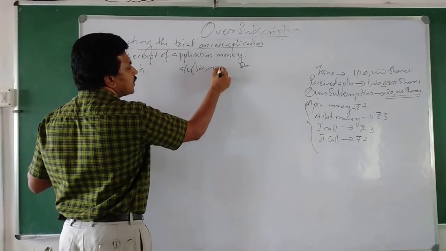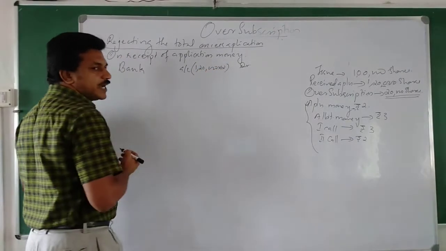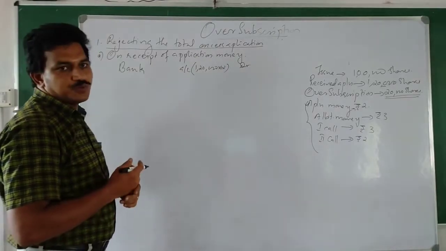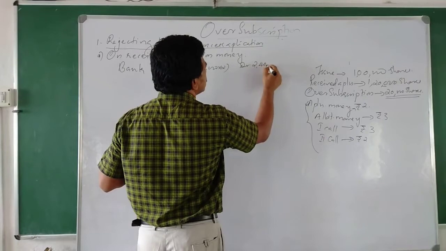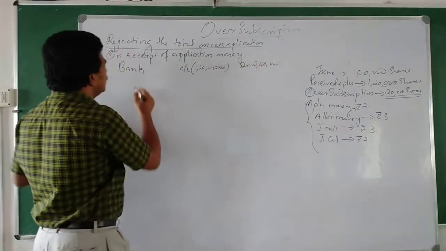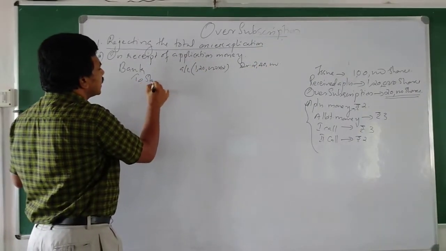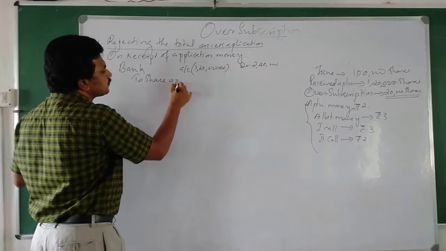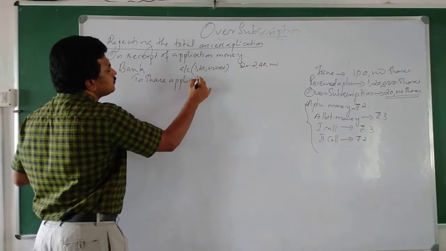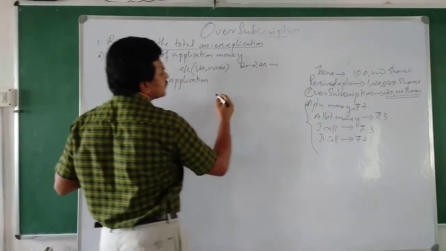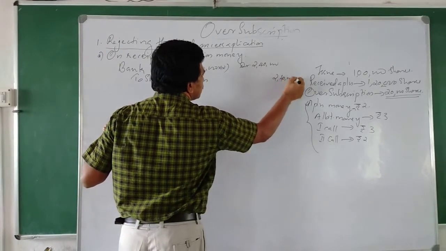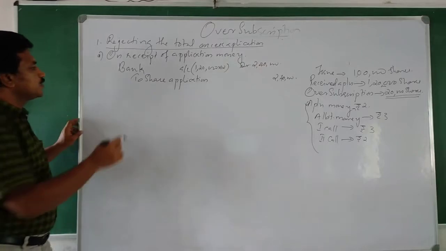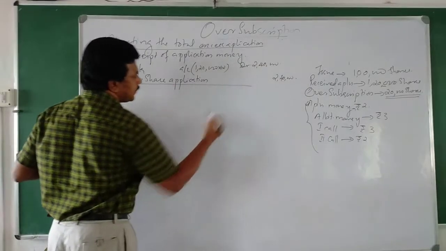Not 1 lakh, 1,20,000 shares will get into 2. How much? 2,40,000. To share application account, same amount, 2,40,000. Okay, so this is the first journal entry.